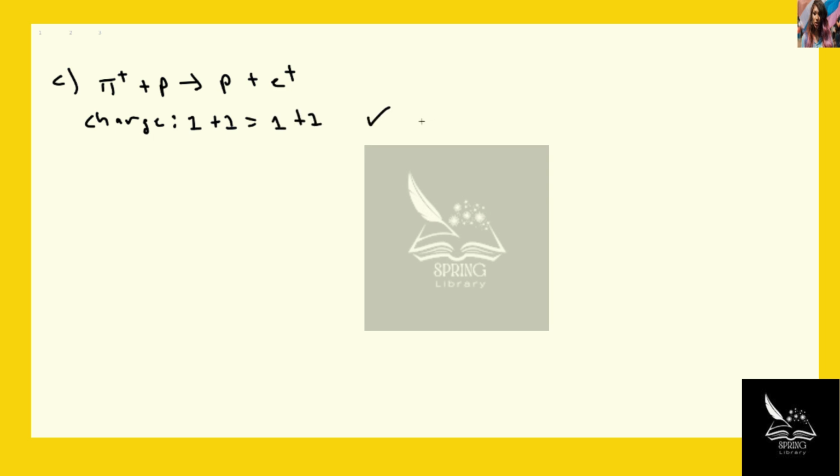So charge is conserved. So let's look at the baryon number. For the baryon number, we have 0 for the pi plus 1 for the proton goes to 1 for the proton plus 0 for the positron. So this is also conserved.